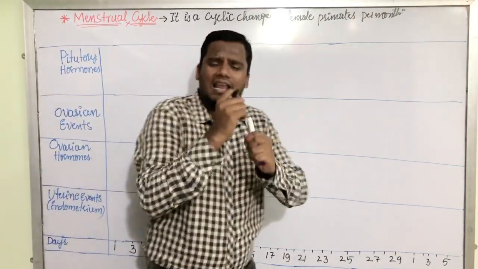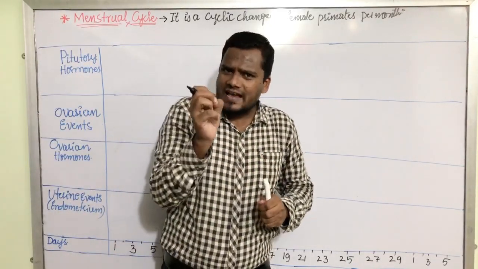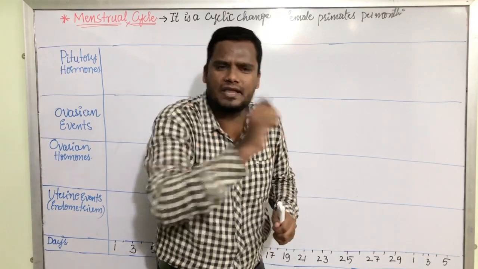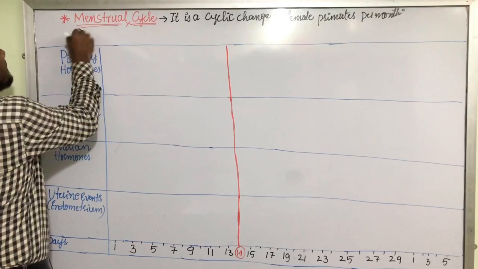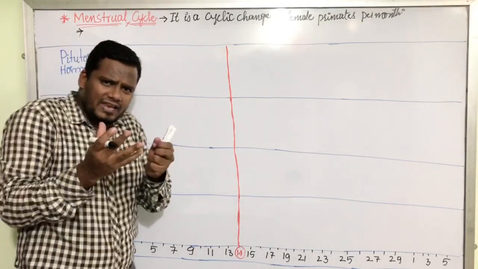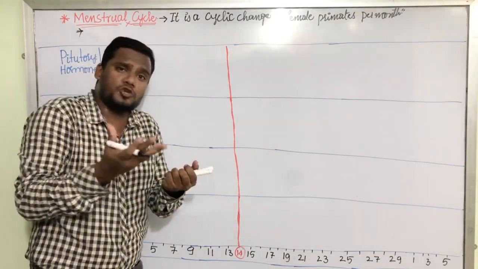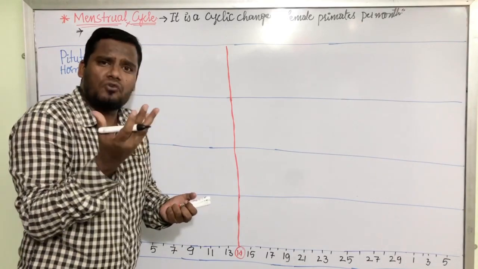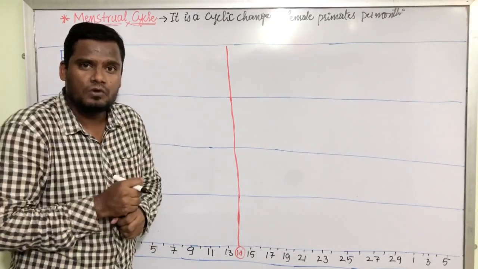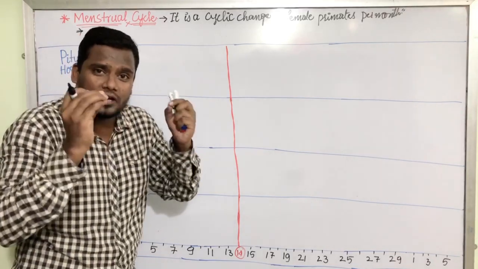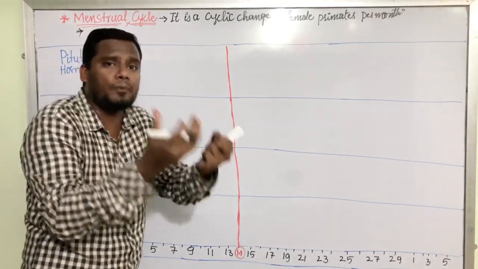As we have discussed in the last class, menstrual cycles start at puberty. Now what is puberty? Puberty means if any person is getting sexually matured, that phase of life is called puberty or maturity phase, or it is also called the reproductive phase. Now the person is able to reproduce.